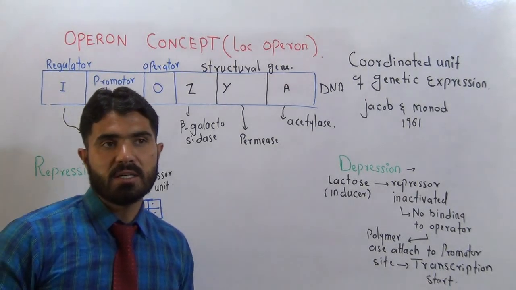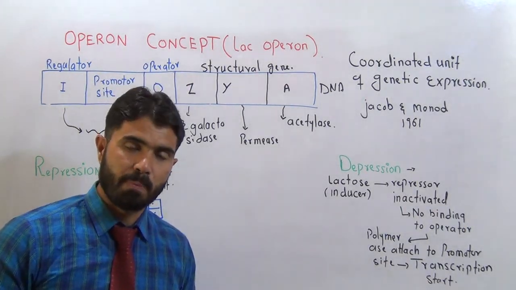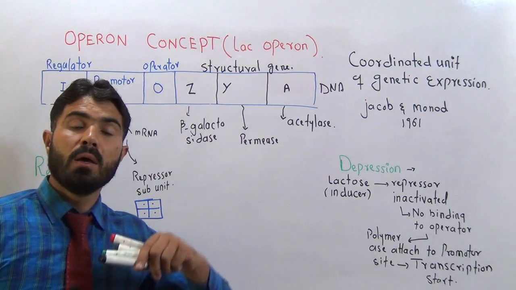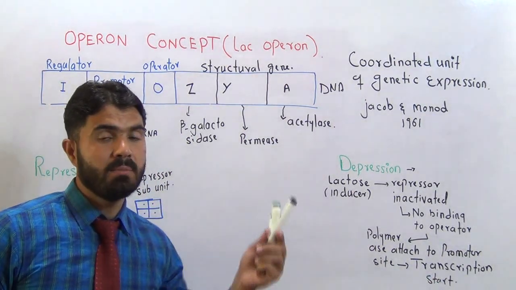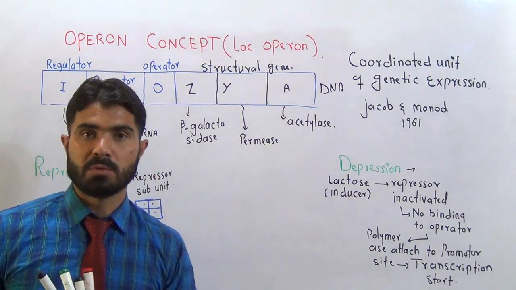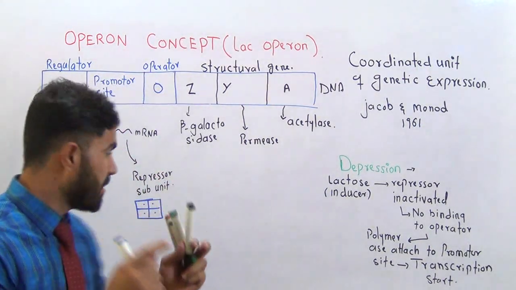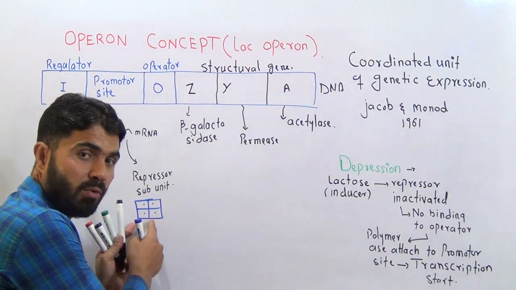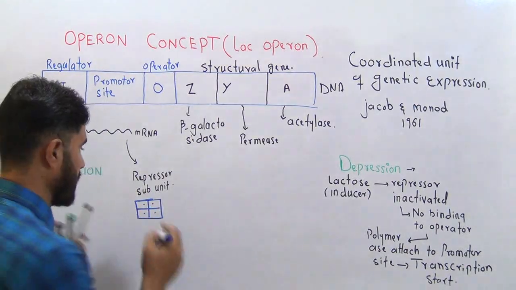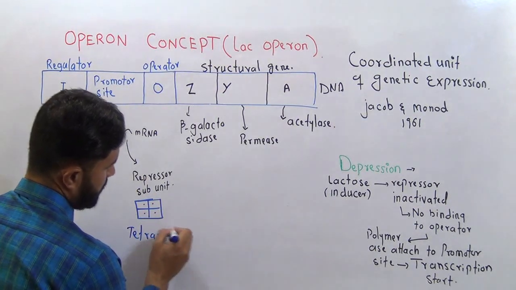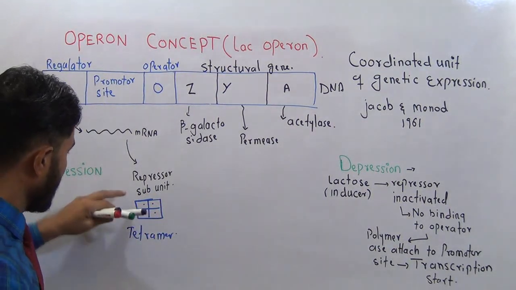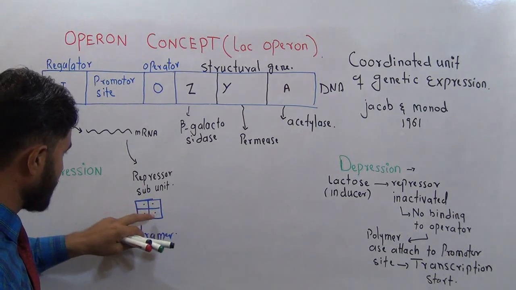It is a kind of signaling molecule, whether to start the lactose metabolism or to stop the lactose metabolism. It all depends on that molecule. This is just a tetramer. Here you can write tetramer. 4 units are there, and this tetramer is called the repressor subunit.